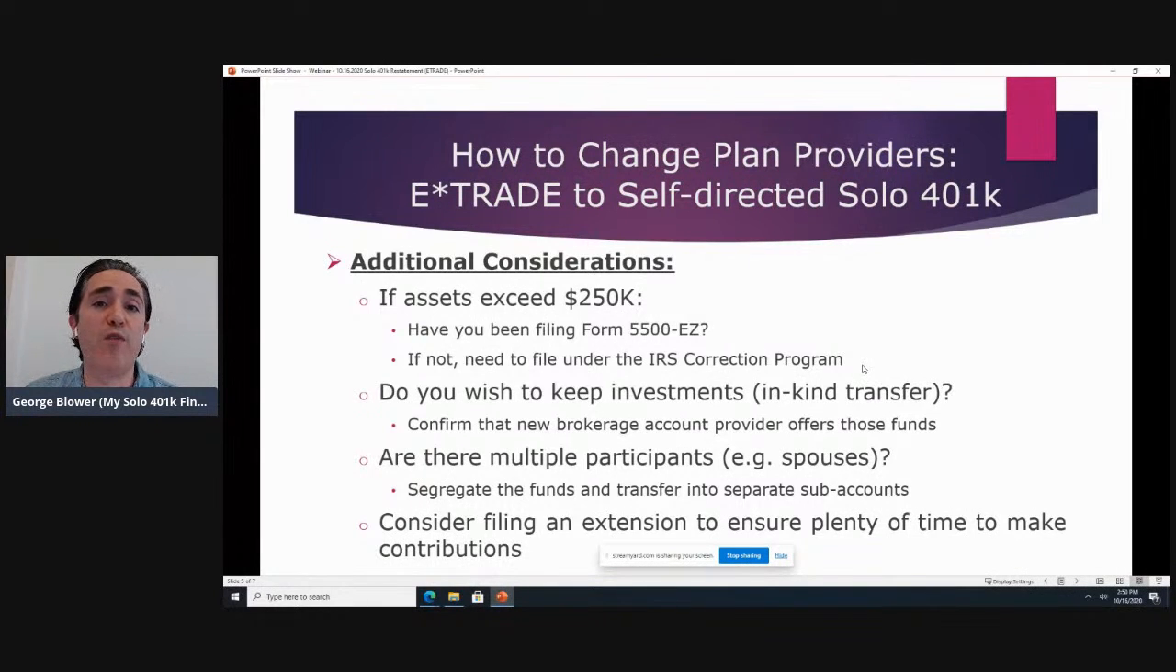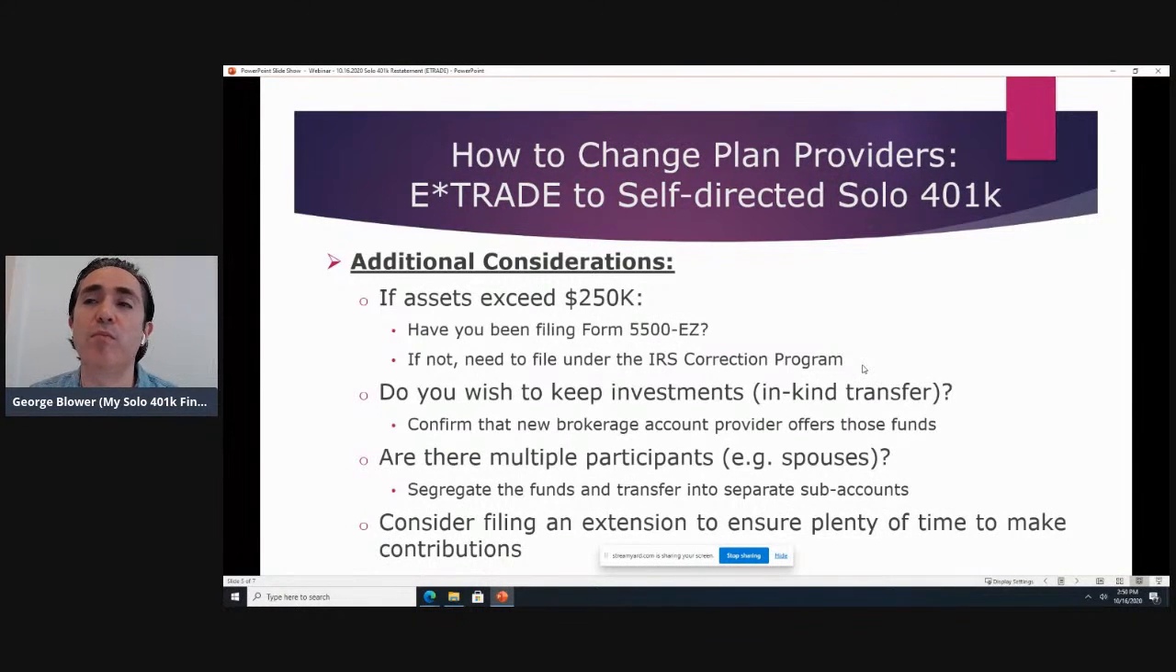Let's say a husband and wife have a realtor business. They're both participating in the plan. They both want to make pre-tax, Roth, and voluntary after-tax contributions. In that situation, each person is going to have 3 sub-accounts for a total of 6. So it's very important that the funds are kept segregated, both between participants and type of funds. So you're not putting pre-tax and Roth funds into the same sub-account. You have them in separate sub-accounts.